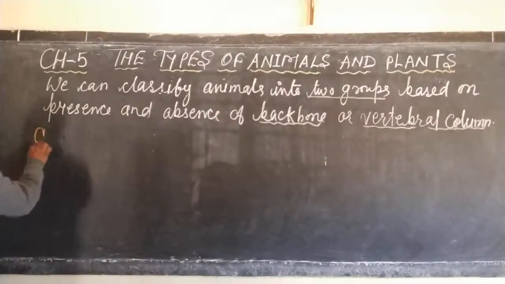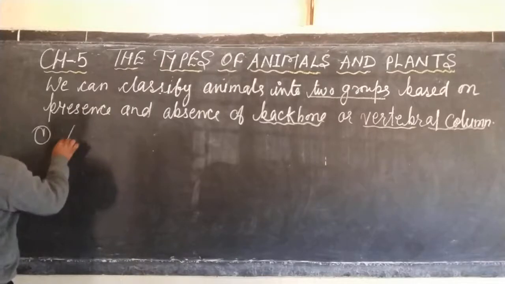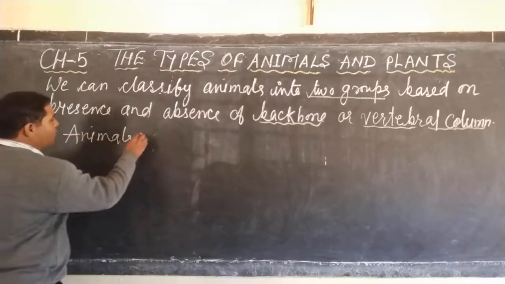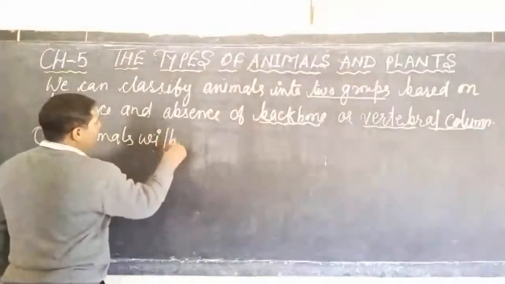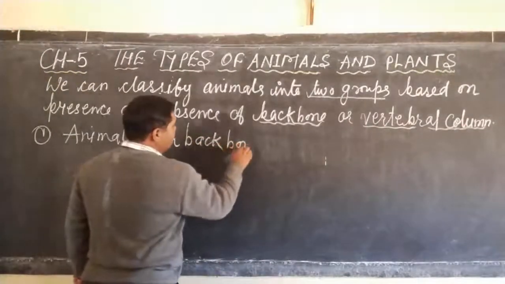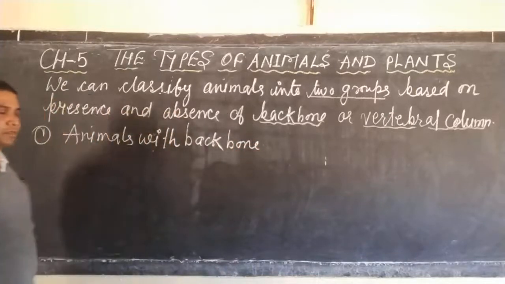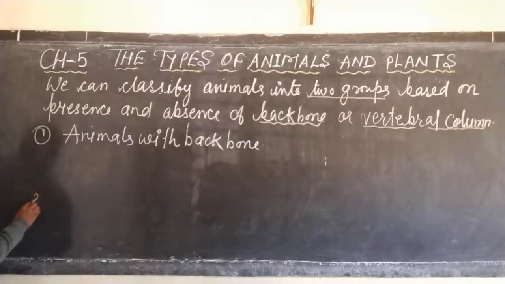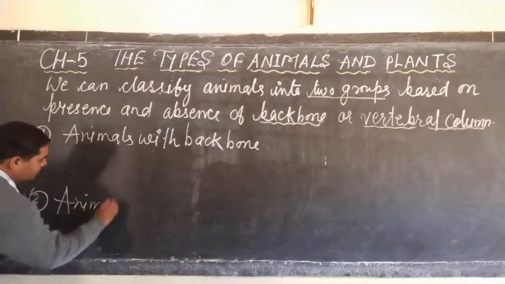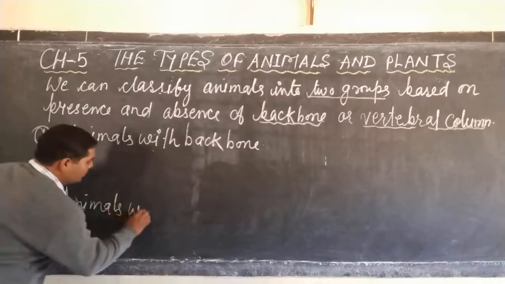First, animals with backbone. And second, animals without backbone.